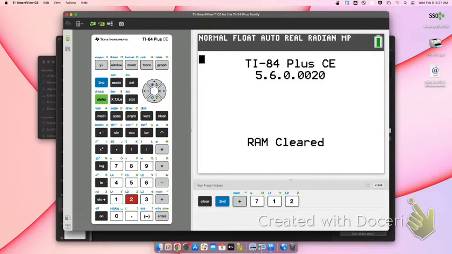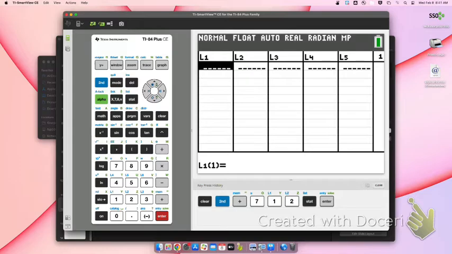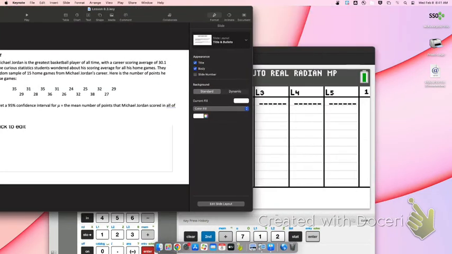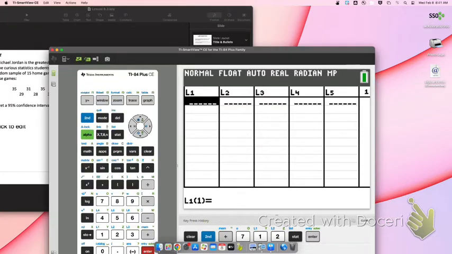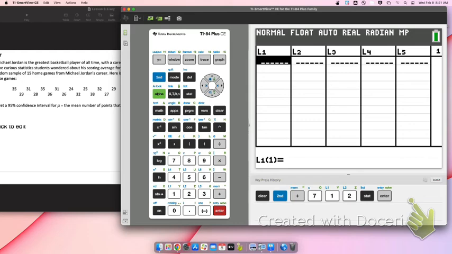So what do you think we should do? We should probably put the data in our calculator. So please go to Stat Edit. Everybody go to Stat Edit. And we need to input this data into our calculator under L1. Stat Edit, L1. Put the data in.